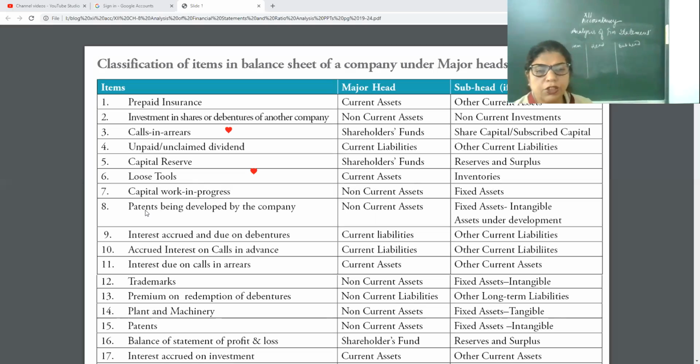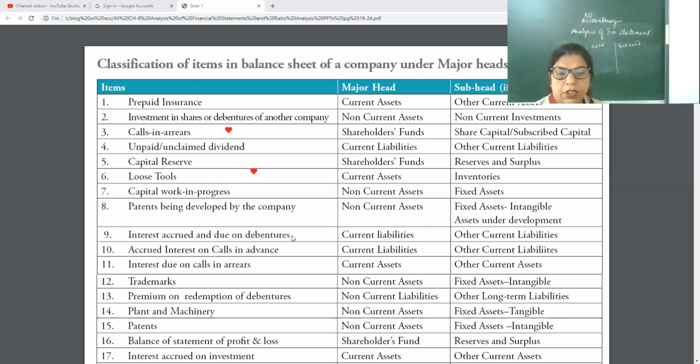Now yesterday I told you patent, copyright, goodwill are intangible assets. Others, like land and building, plant and machinery, furniture and fixtures, are all tangible assets. So intangible assets, see my dear children: patent, trademark, copyright, goodwill, all are intangible. Okay? Intangible assets under development.